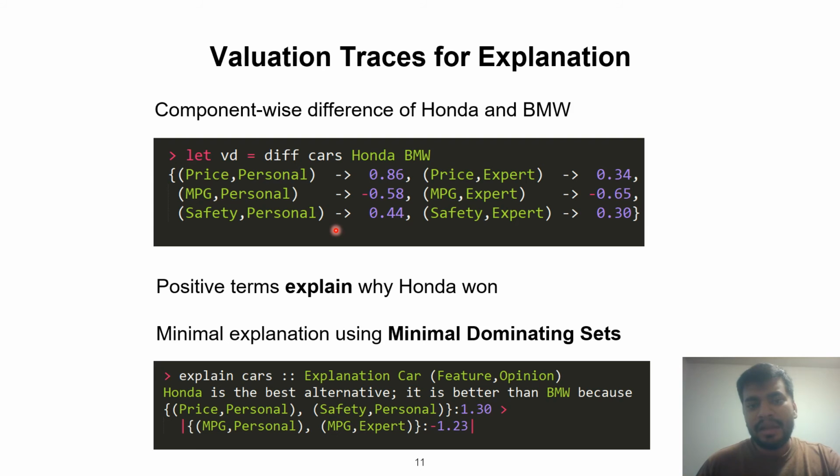The minimal set of components needed to explain the decision is called a minimal dominating set. Here the advantage of using minimal dominating sets is not very apparent, because all we are able to save is having to look at two components. But in a larger AHP where the number of components is high, the saving can be substantial.